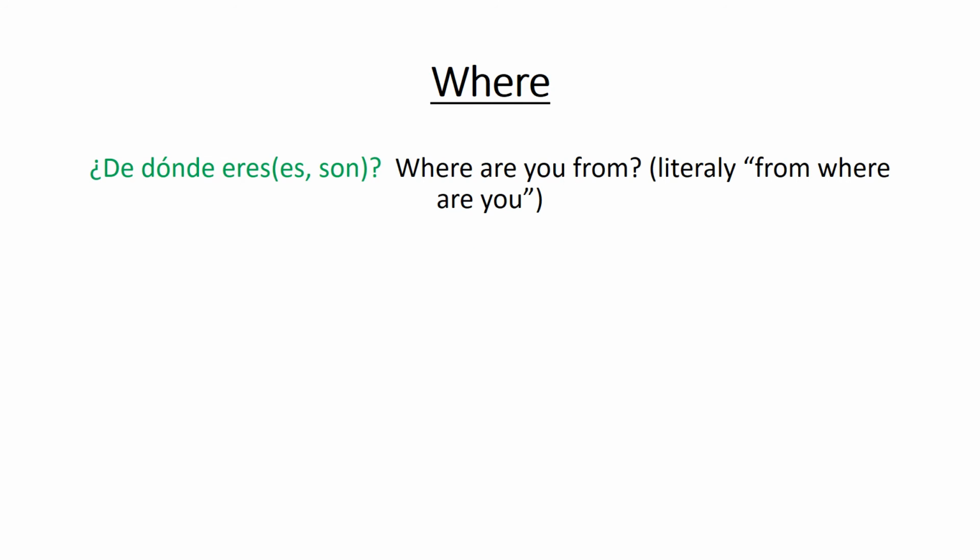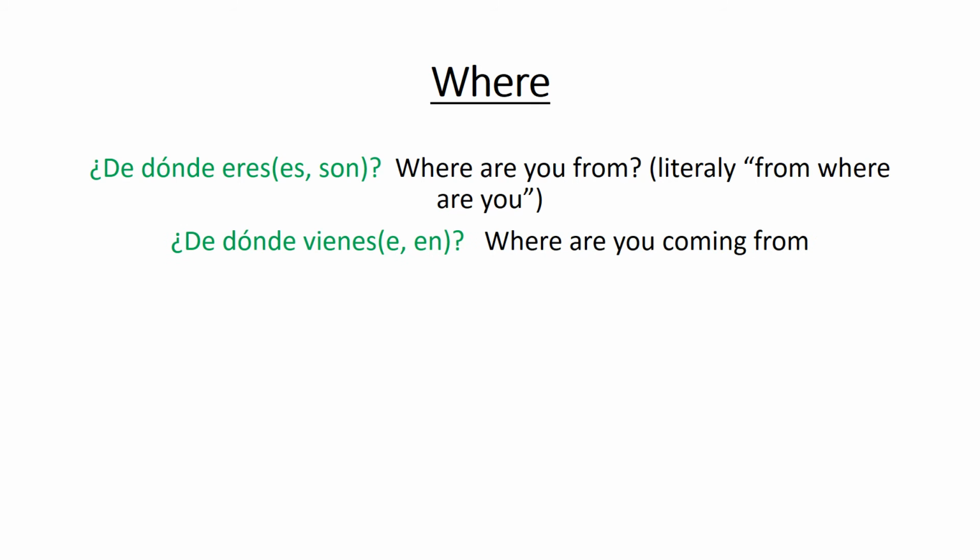Now let's look at where. ¿De dónde eres? Where are you from? That's literally saying from where are you? ¿De dónde eres? Notice you'll see es and son in parentheses there. Those are just other forms of the verb. ¿De dónde vienes? Where are you coming from? ¿De dónde vienes? Or ¿de dónde viene? ¿De dónde vienen? Again, those are just another form of the verb venir, to come.